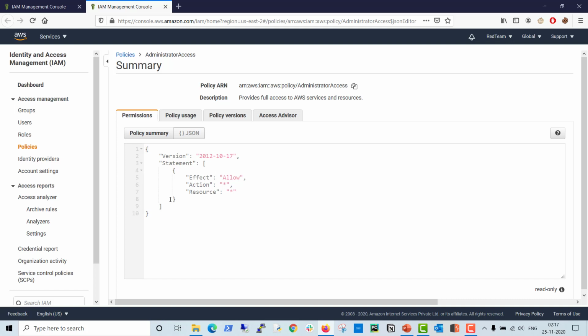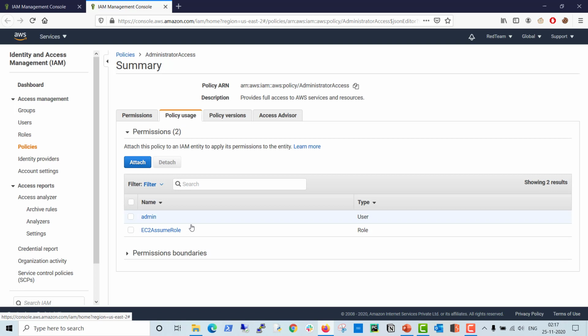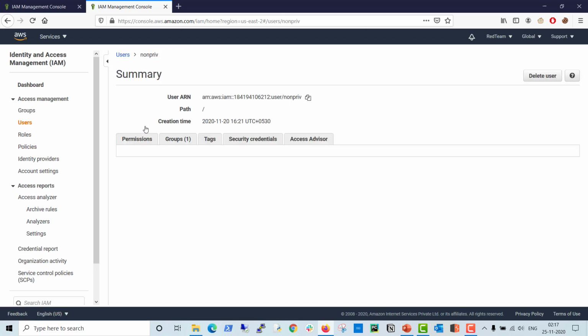So you can see here this is the permission, this is the ARN, and in policy users you can see here where this policy is attached. So simultaneously it can be attached. It is attached to admin, this is the user, and it is attached to an EC2 assume role. This is the role. So this is how you can define the policy. Now let's move to another user, non-prep user.